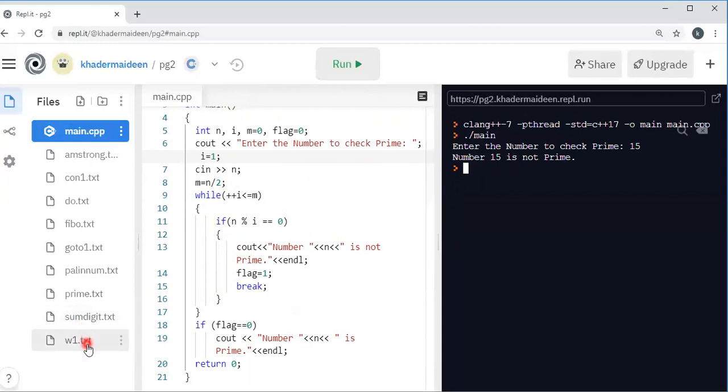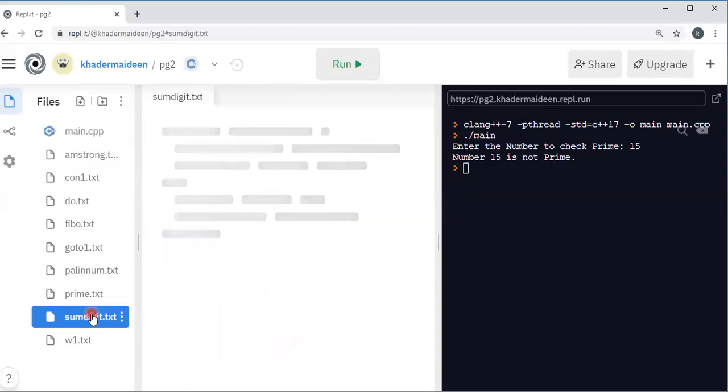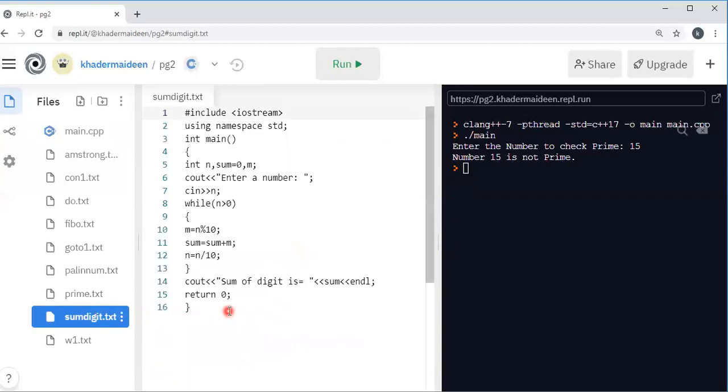Then the next program is sum of digits using the while loop. Here, suppose you give 1234, then this program calculates the sum of digits, that is 1 plus 2 plus 3 plus 4.